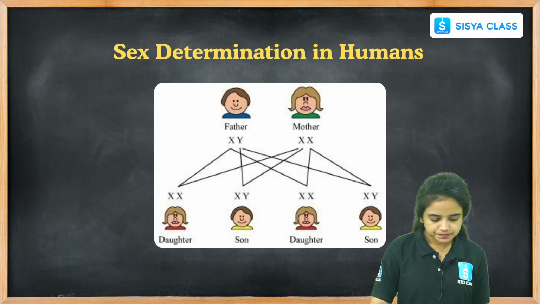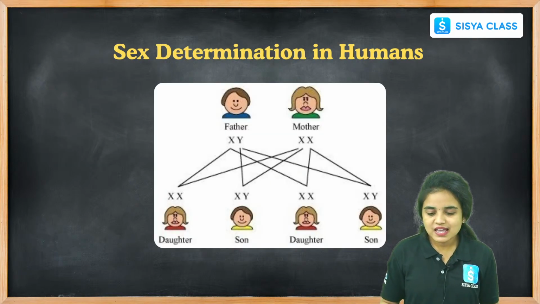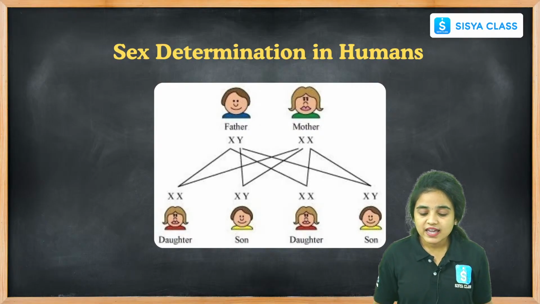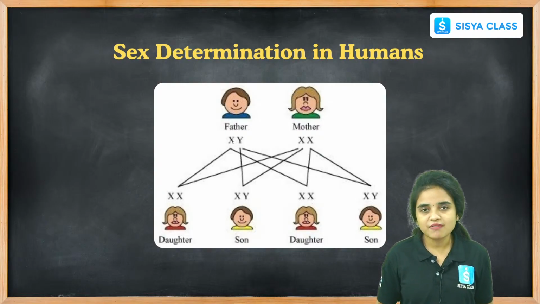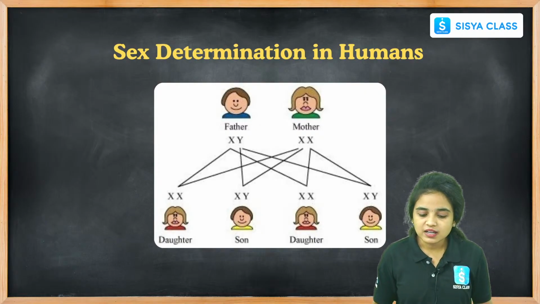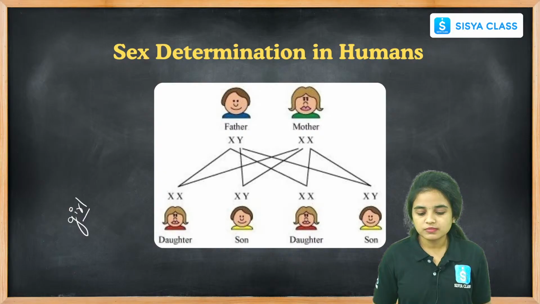Okay students, see, these are the gametes present in the cells of male and female. The father carries X and Y, and the mother carries two X. When the father carries an X chromosome and the mother also carries X, the sex of the child is determined as a daughter, a girl child.